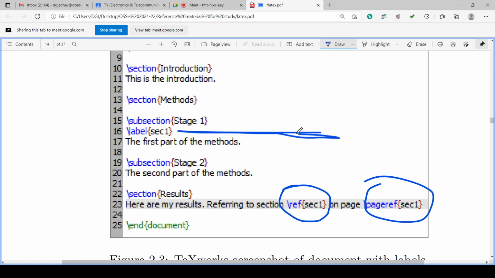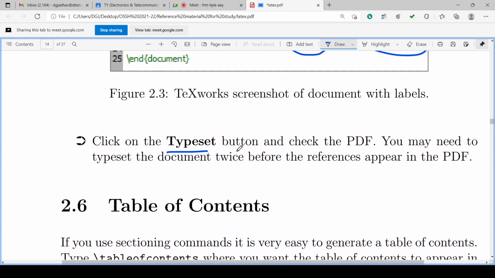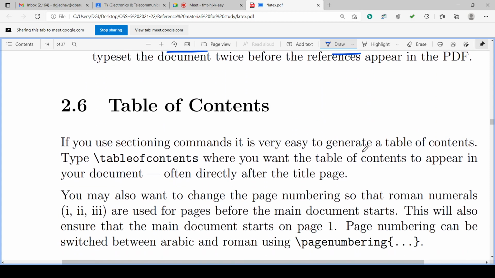Immediately before this label declaration, whatever text is there is declared as the label. This is called labeling and referring. Each time we will typeset, generate the PDF and check.